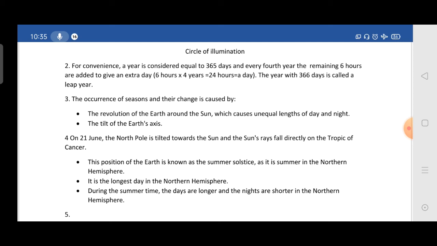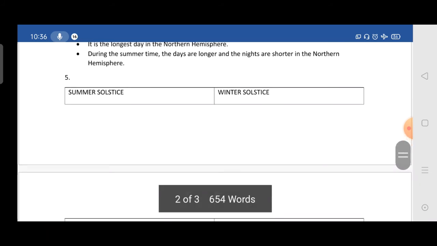Moving to the fourth question, why is it summer in the northern hemisphere in June? On 21st June, the North Pole is tilted towards the sun and the sun's rays fall directly on the Tropic of Cancer. This position of the earth is known as the summer solstice, and it is summer in the northern hemisphere. It is the longest day of the northern hemisphere, and during summer the days are longer and the nights are shorter. This is how it is at the summer solstice.